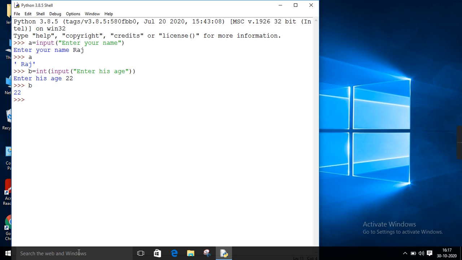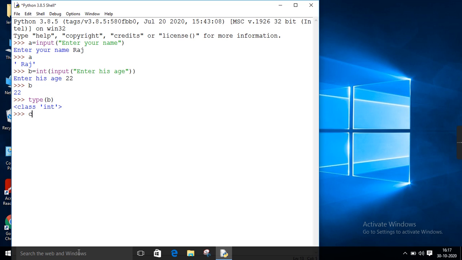How to check whether the variable contains integer format only? We have a function in Python called type, and in the brackets you will have to pass the variable b. If you see that, you will get the class is of the type int. This indicates that the variable b is of the type integer.